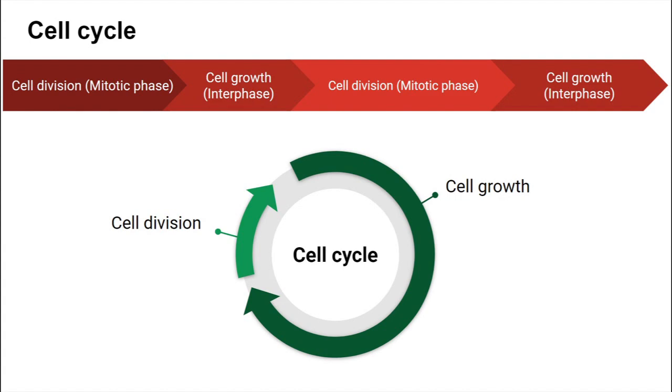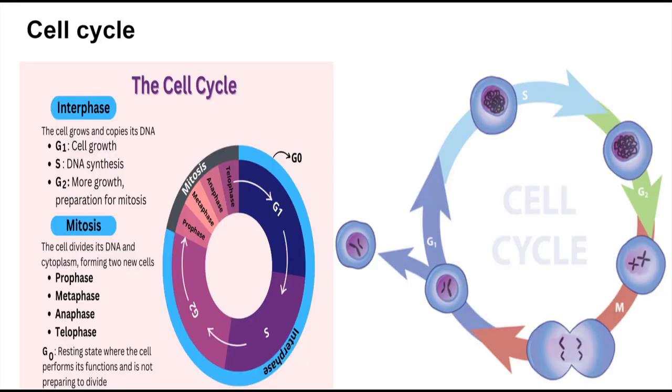Interphase is further divided into three phases: G1, S, G2. G1 phase, or gap 1, is the gap between the previous mitosis and DNA replication of the next cell cycle. In this phase, cytoplasmic growth occurs. Mitochondria and chloroplasts are duplicated.